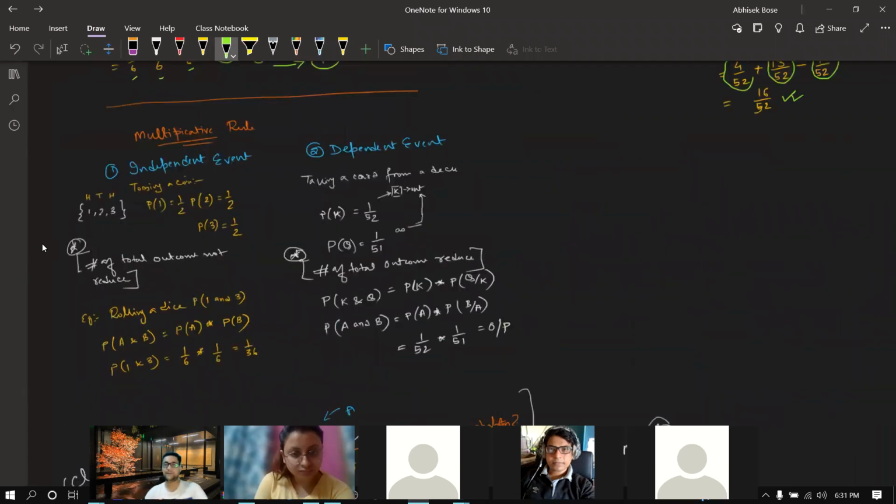Okay. Another part is there, the multiplicative rule. What is that? One is called independent event. Another one is called dependent event. Okay. What is an independent event? It means when I'm saying "and". Previously we saw "or", like head or tail. Now I'm asking what is the probability of head and tail. So this is called the multiplicative rule. Here we will use the multiplication sign.